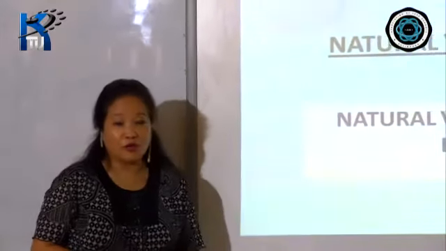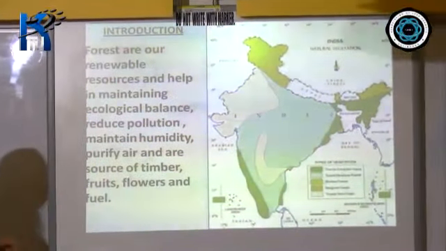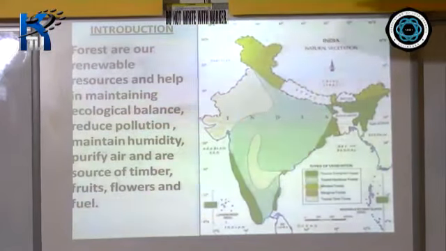Now, as we know, forests, which are our natural resources, are renewable resources and help in maintaining the ecological balance.